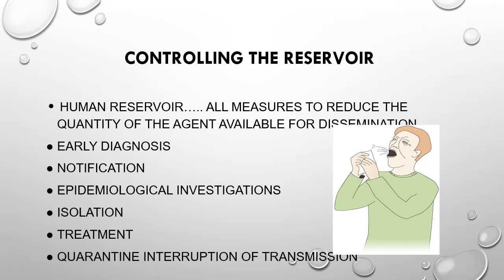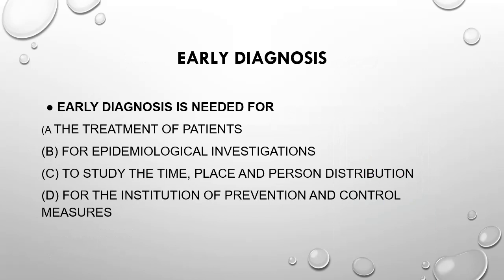These measures include early diagnosis and treatment, notification of the disease, epidemiological investigations, isolation of the patient, and quarantine to interrupt the transmission. We will go through these points one by one.